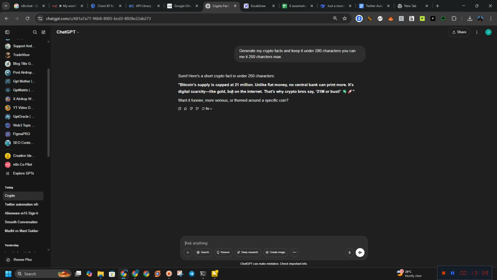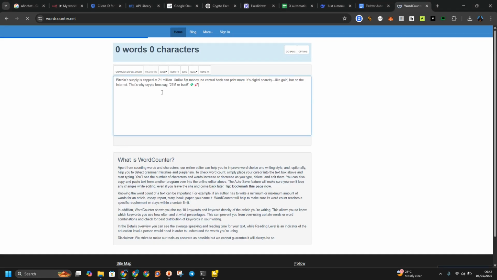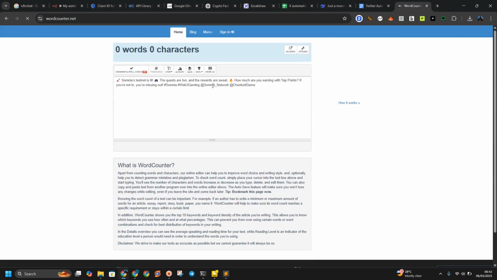So as you can see, this is what it says. Bitcoin supply cap at 22 million. So let us check this character. We are going to use the word counter to check the characters of this tweet. Okay, we need it. Waiting for the word counts. And if you don't have word counts, let me use my Sublime since we're having a slow network. So I'm going to paste it. Sorry guys.